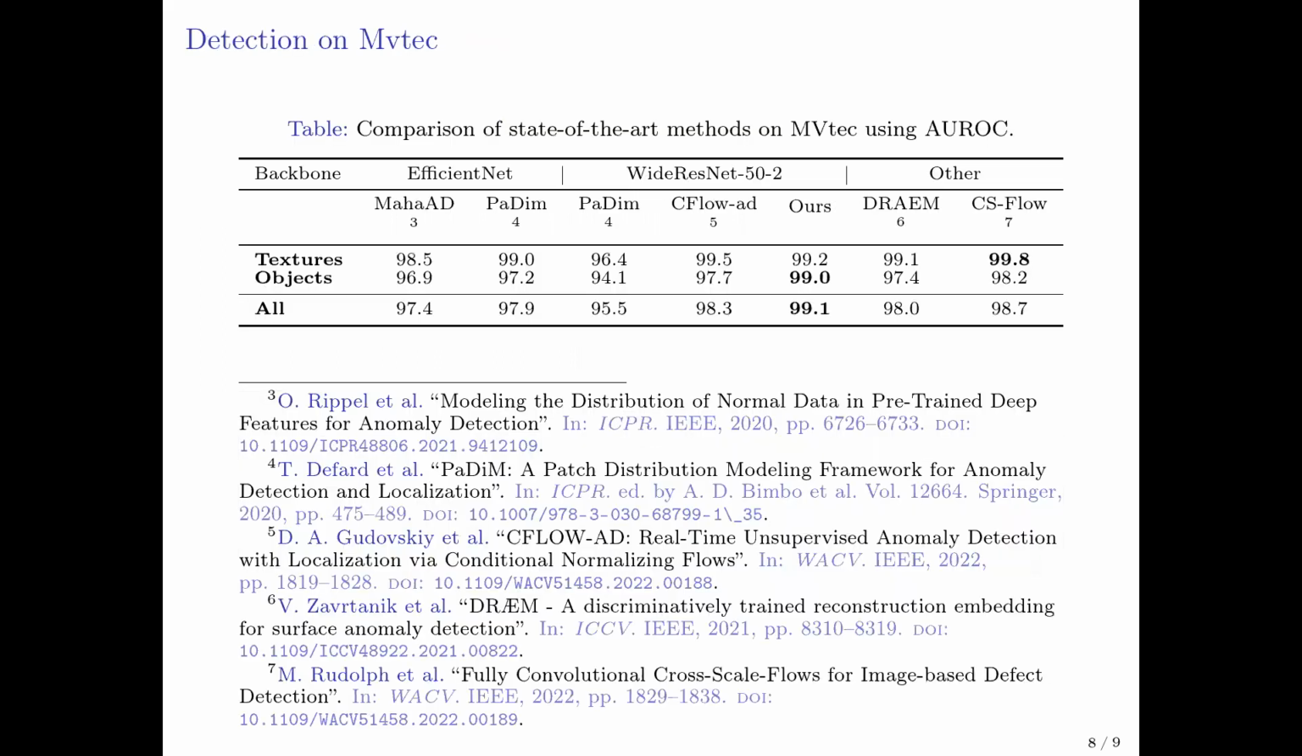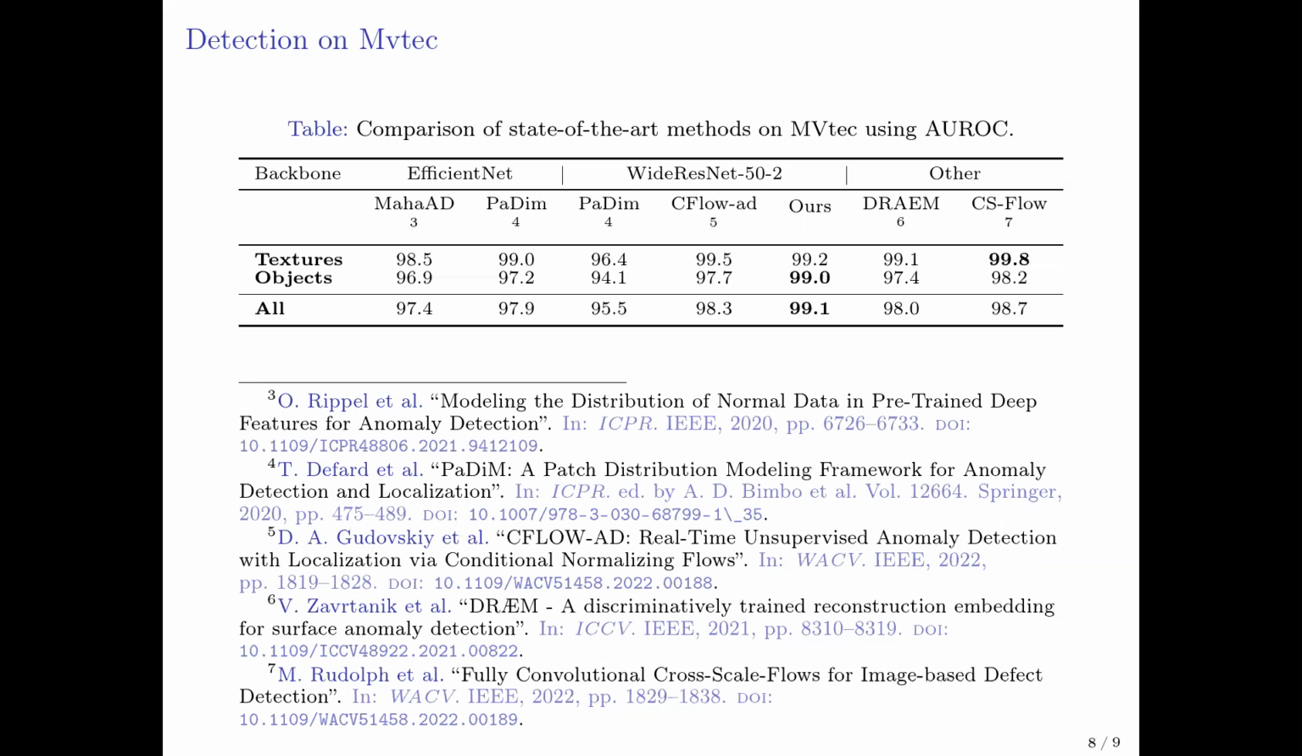The improvement is mainly on MVTec objects rather than on textures. Our method is more suitable for objects that have fixed and localized structures. Our results on textures are not the best, but they are comparable to the state of the art. Our method outperformed PaDiM, which uses a Gaussian by position as a model. This shows that even locally, the features are multimodal.